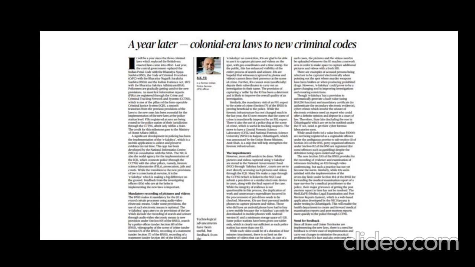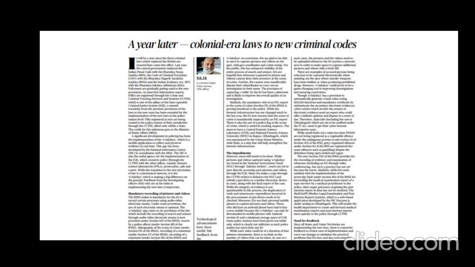So to implement these new types of laws in our country, we need a certain website. We have to incorporate science and technology in our system. So for that, they came up with the introduction of the eSakshya app. Okay, please make a note of the eSakshya app. Very probable question. If you have to improve the public service delivery system, what do we have to do? We have to incorporate technology. Okay, right? So whenever you are writing an answer in the governance paper, something related to ICT, you can always add the eSakshya app as an example.